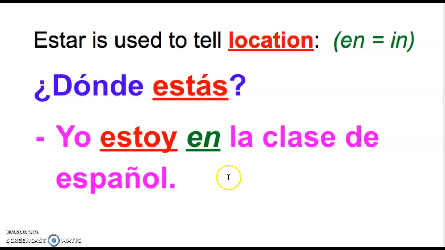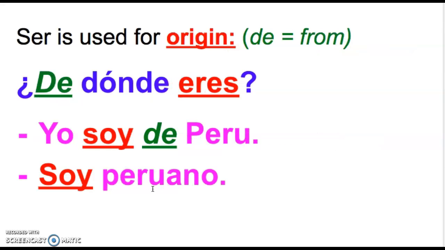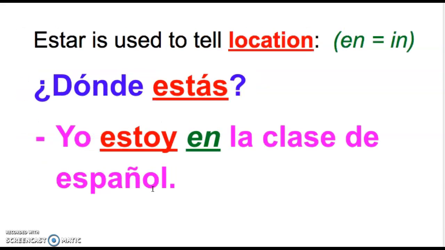Estar is used to tell where you are located, where you are in, or what you are on. So, ¿dónde estás? Estoy en la clase de español. So again, this is something that is going to change. You're not going to be in the same place from one time to the next, maybe even change within minutes. Whereas where you're from, your origin, isn't going to be that different from one day to the next. So, ser again is used for things that don't really change. Estar is used for things that do.